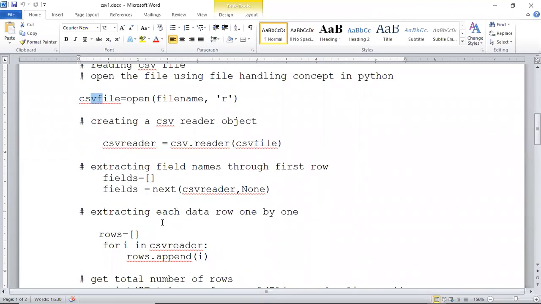And then if you need to pick up all the data from the CSV file, you can put it in a list simply with this: for some variable in the CSV reader that you created here, append it to this list with the name rows.